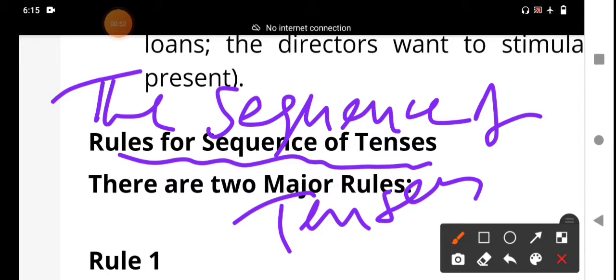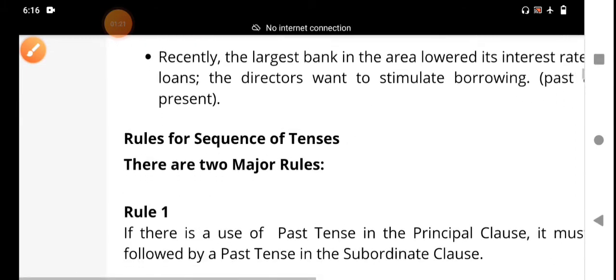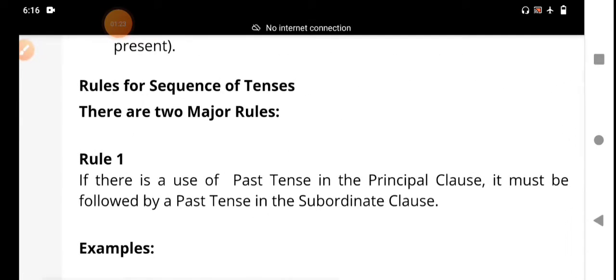In English grammar, there are some exceptions in every grammar rule, but there are two major rules regarding the sequence of tenses. That is the main topic today. All of you listen carefully and concentrate. It is not at all possible to write all the sentences on the screen. For example, the first rule is, listen carefully, all of you observe.